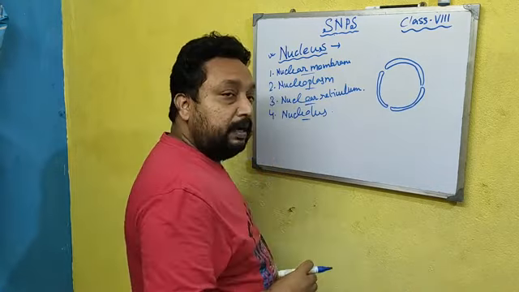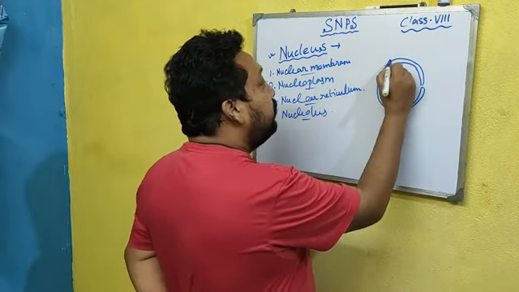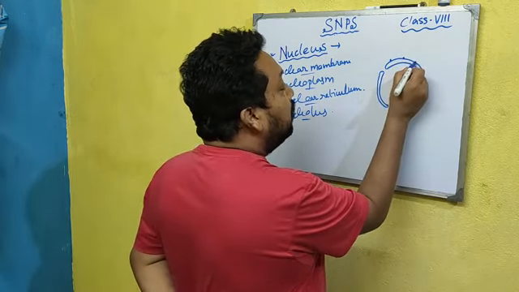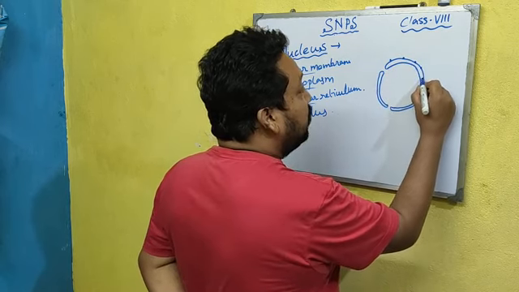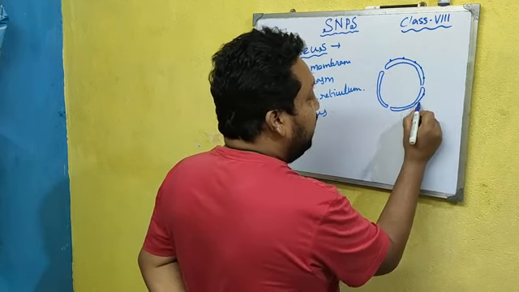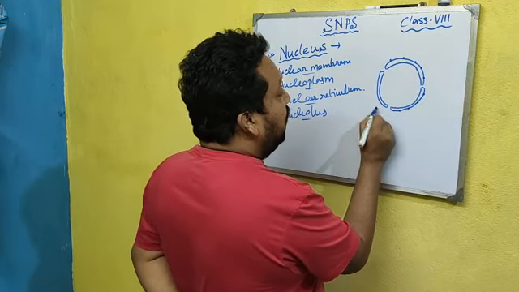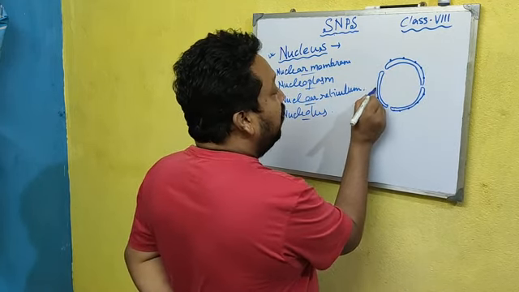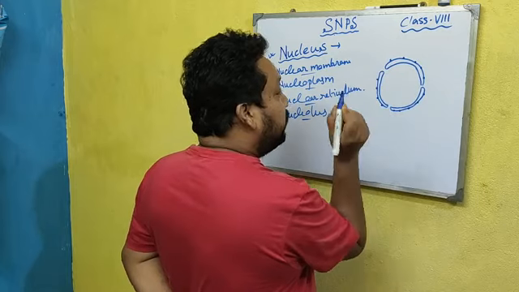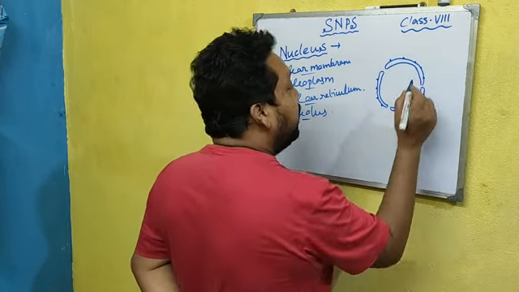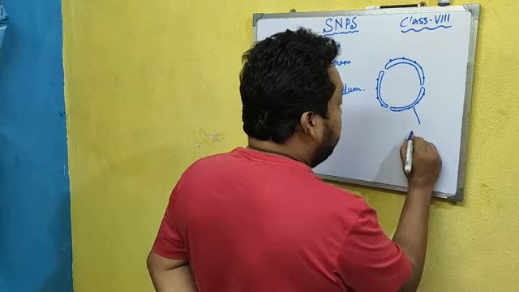The first part is nuclear membrane. That means the outermost covering of the nucleus, the membrane-like structure or thin layer which covers the other parts of the nucleus, is known as nuclear membrane.